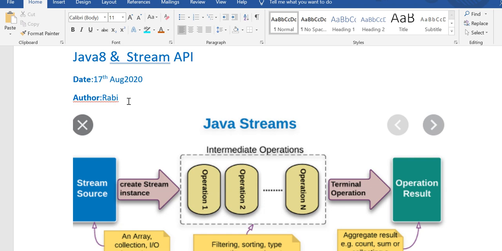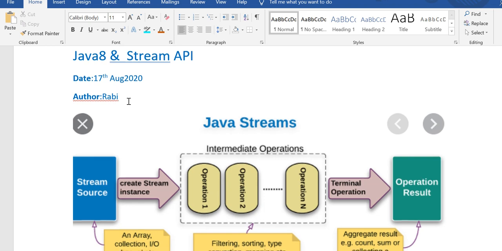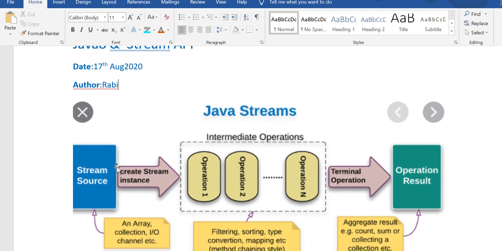So what is the Stream API feature? We have already used some Stream API features of Java 8, right? Like filter, map, and we have explored the list. List.stream can be a stream or a parallel stream, you can use map, you can use filter, and finally using collect to get the list, or forEach, right? So it's the terminal operation. Now let me go into the details of the stream.